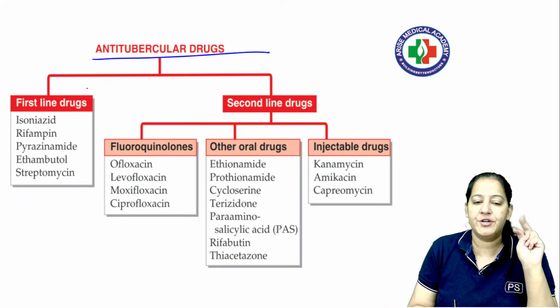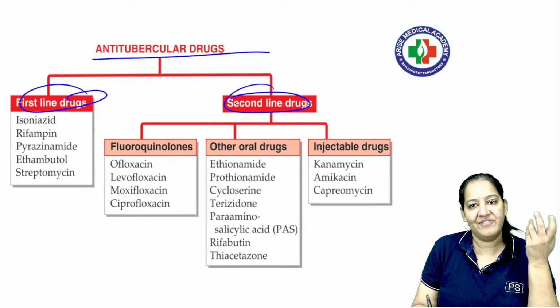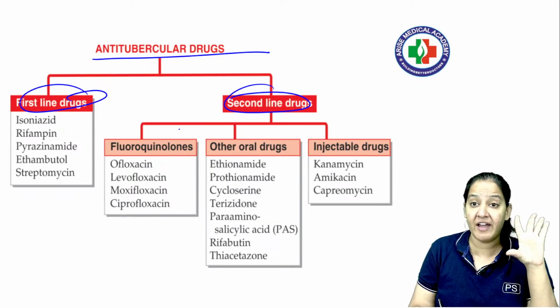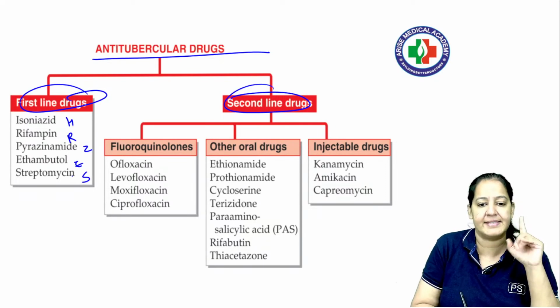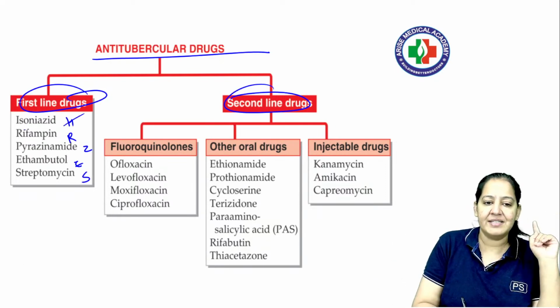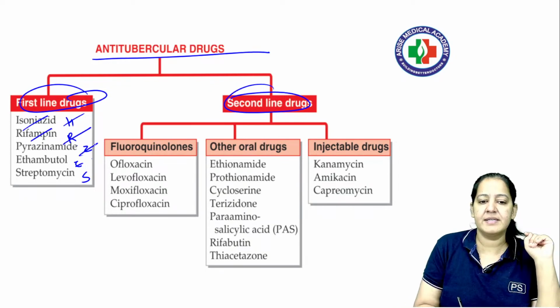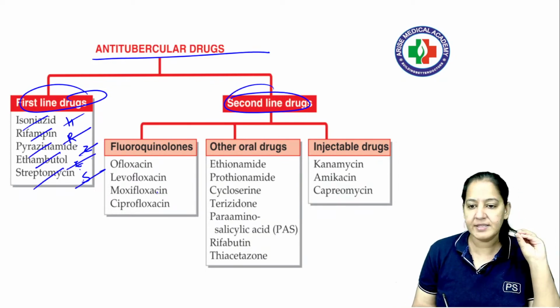There are 2 types of anti-tubercular drugs, the first line and the second line. First line, I already told you the 5 drugs, the 5 heroes, the 5 main drugs. HRZES, never forget. H is isoniazid, R is rifampicin, Z is pyrazinamide, E is ethambutol, and S is streptomycin. These are the first line drugs.